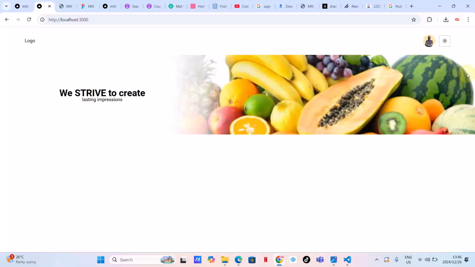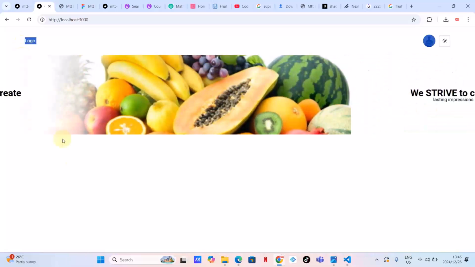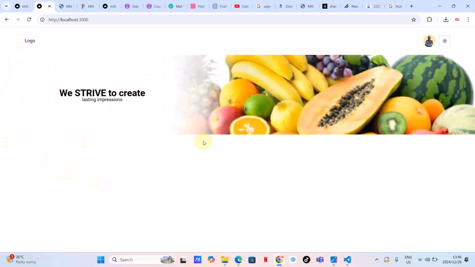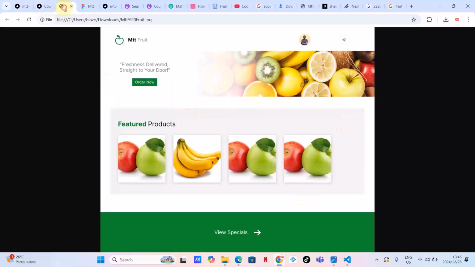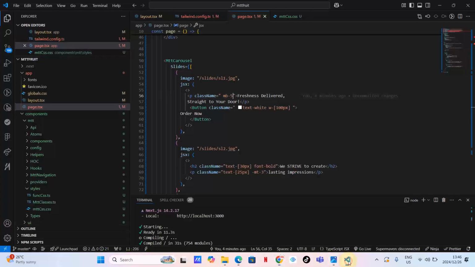Filling the entire area, and I'm happy with that. But we've got this with some padding. Let me create a section here with this padding. So let's go to the mockup. Is that the case? Yes. If this fits the entire edge, this doesn't, as you can see. So let's do that.